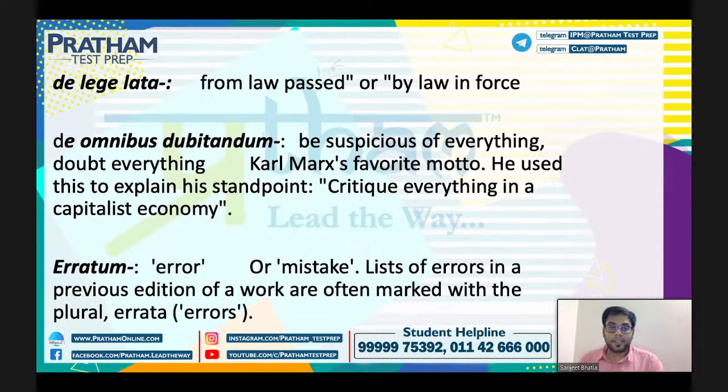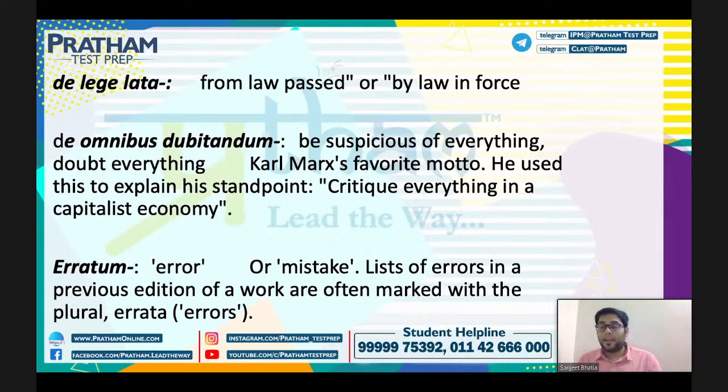The next term is erratum. That means an error or any mistake that is caused. So that is called erratum. A list of errors in a previous edition of a work is often marked with the plural, that is called errata. That is called errors. Okay, so erratum means error, and errata means errors, right? So that is the difference in the Latin here.